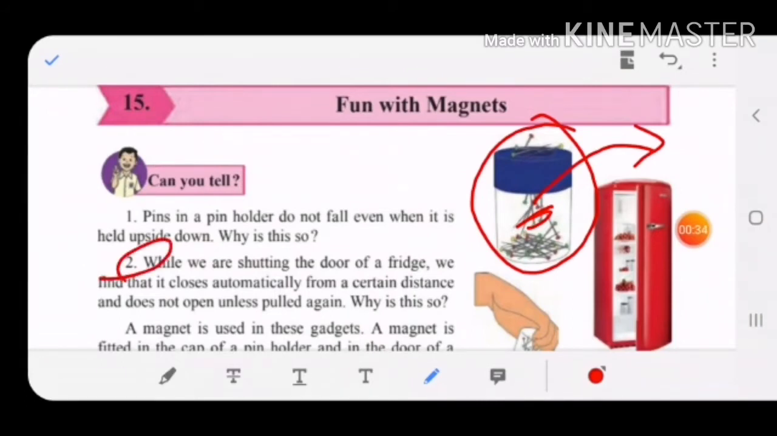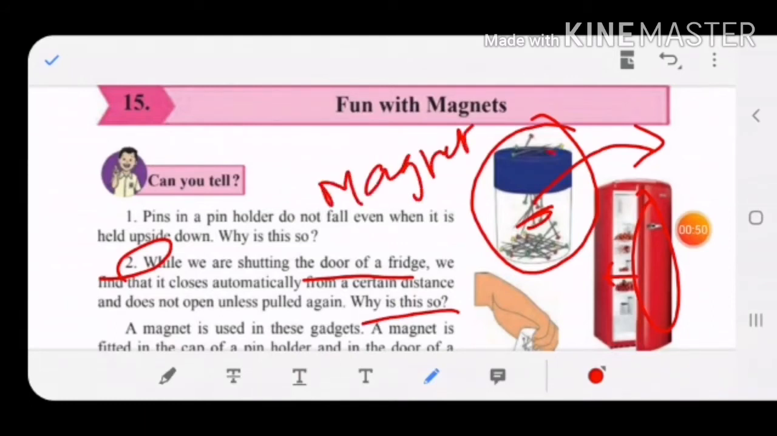Similarly, the second question they asked is, while we are shutting the door of a fridge, we find it closes automatically. Children, when we are shutting the door, it automatically gets closed from a certain distance only. Why is this so, children? Because the reason is magnet.